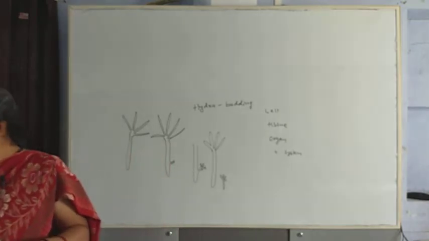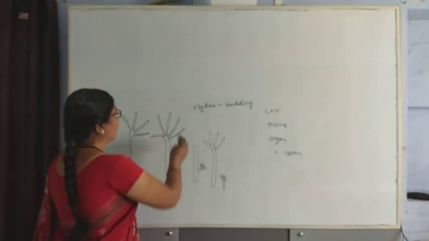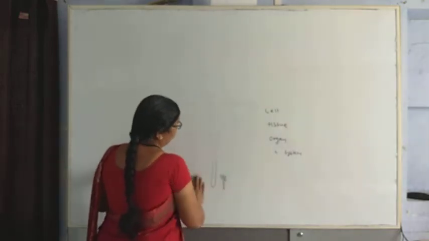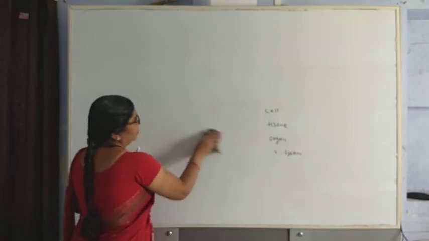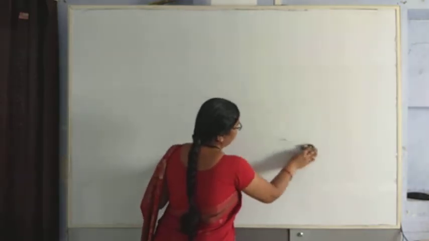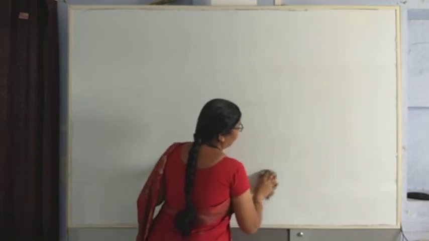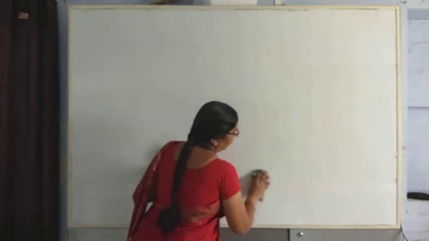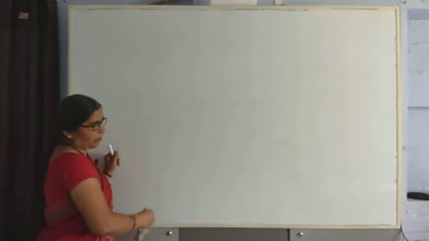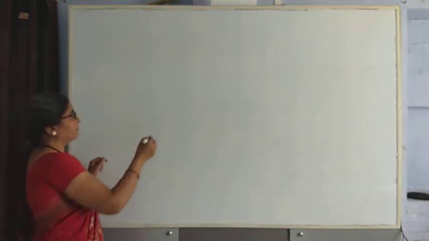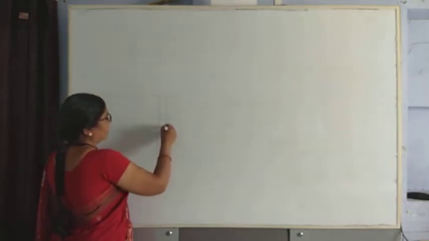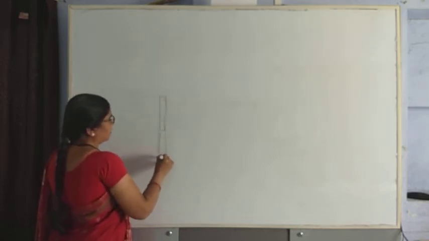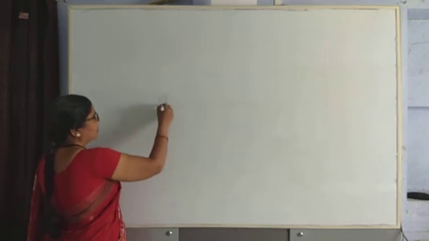Now, we will go to another asexual mode of reproduction in case of Spirogyra, as it reproduces by the method of fragmentation. Here fragments means to cut, to divide, to separate. Spirogyra reproduces by the process of fragmentation.